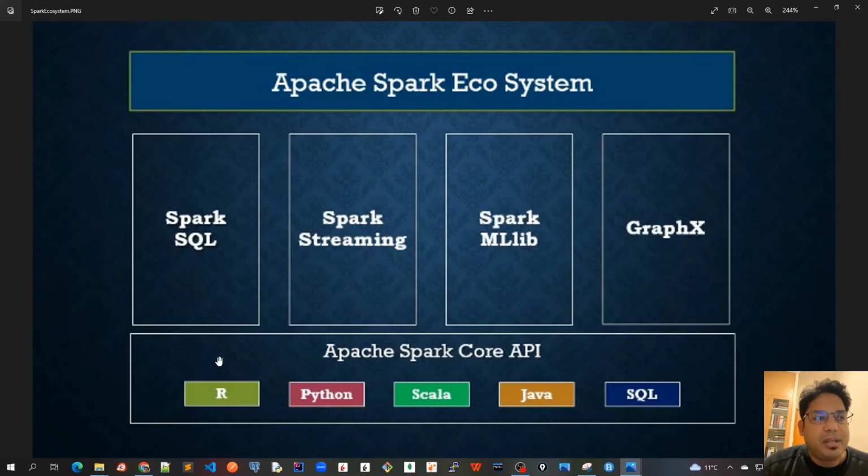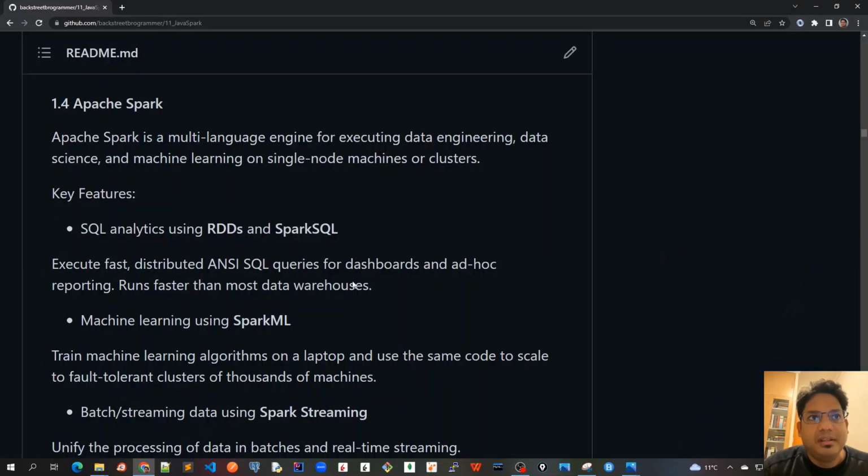It also has several types of modules inside it, for example, Spark SQL, Spark Streaming, Spark ML for machine learning, and GraphX. The key features of Apache Spark: if we want to do data analytics like SQL analytics, then we can use RDDs. RDD is the heart of the Apache Spark core APIs, which stands for Resilient Distributed Dataset. We will discuss this in detail in this tutorial series. With Spark SQL, we can execute ANSI SQL queries and create dashboards and ad hoc reporting, and it runs faster than most data warehouses.